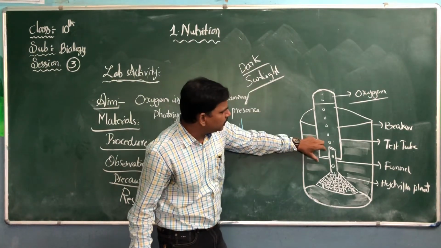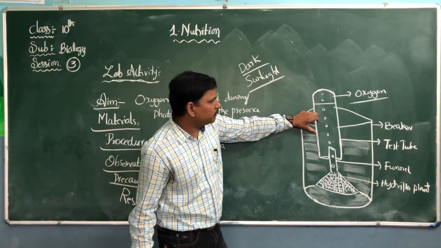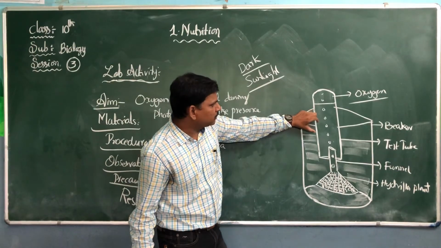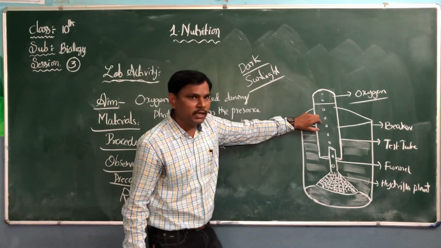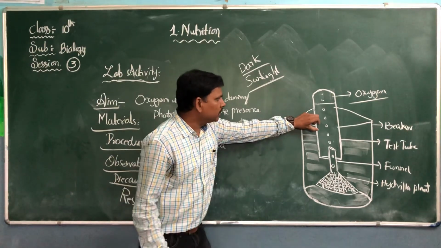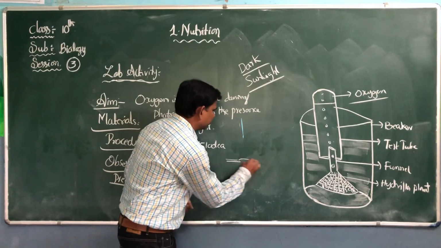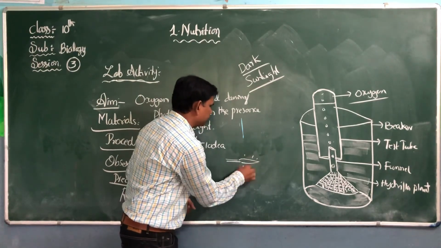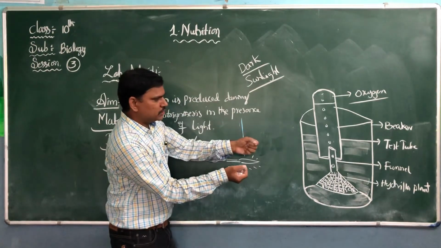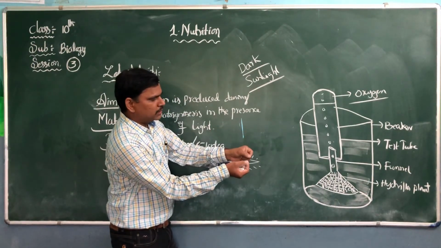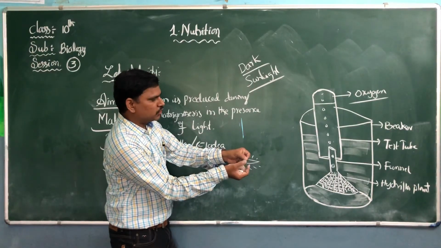Slowly remove the test tube from the beaker, and once the water is out, close it suddenly, and take this test tube towards the matchstick. Slowly bring this matchstick toward the test tube and slowly open the mouth of the test tube.